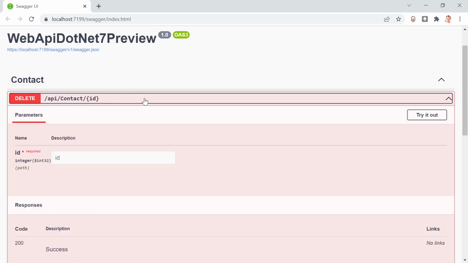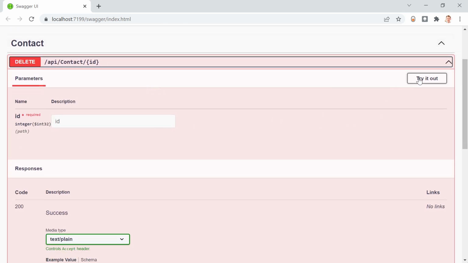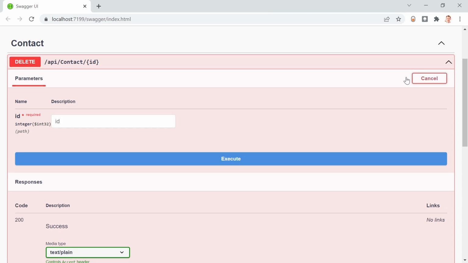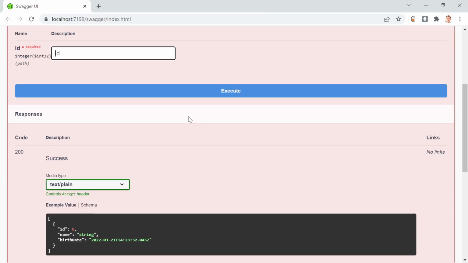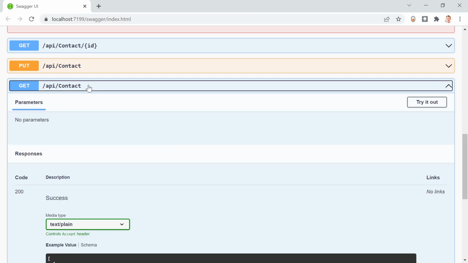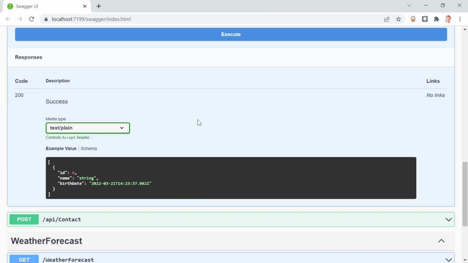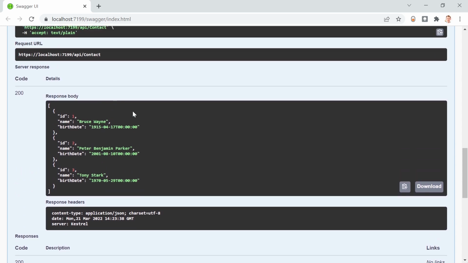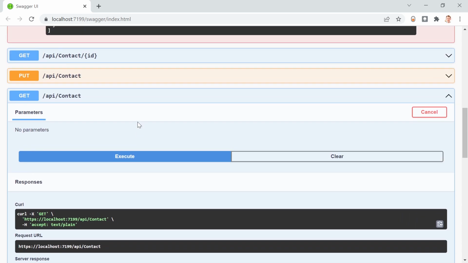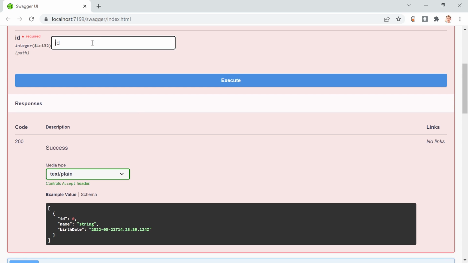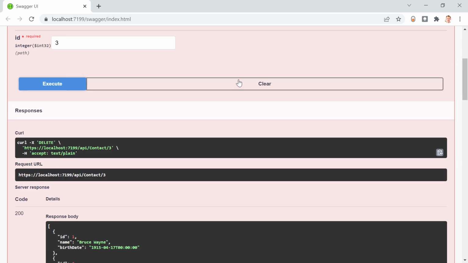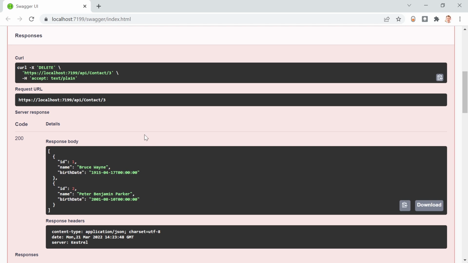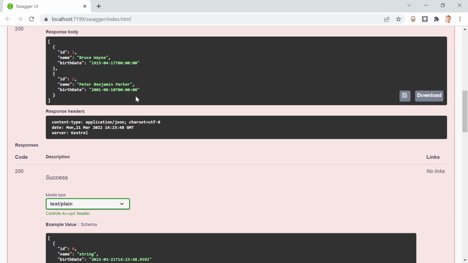We've got our delete already. So hot reload at its best, or the rebuilding. And let's say, oh wait, let's get all our contacts first to try this one out. Hit execute. Tony Stark is the one we added. So let's remove this one again. ID 3, execute. Tony Stark is gone.